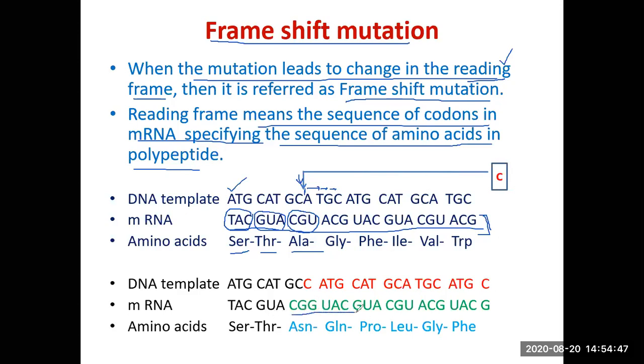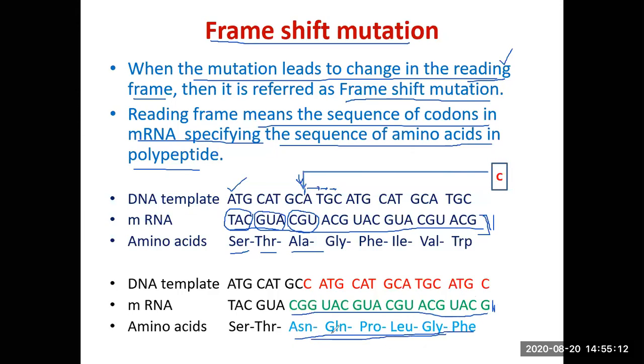So you have an altered nucleotide sequence in the messenger RNA. You compare this sequence with this sequence. So this is what is called a change in reading frame, which has been shown in green. And when you have this changed reading frame and it is translated, you have an altogether new amino acid sequence.